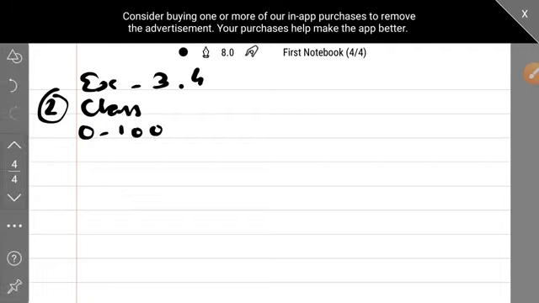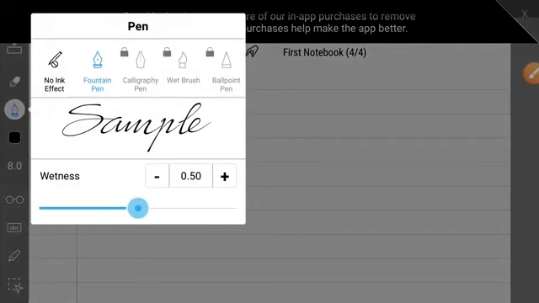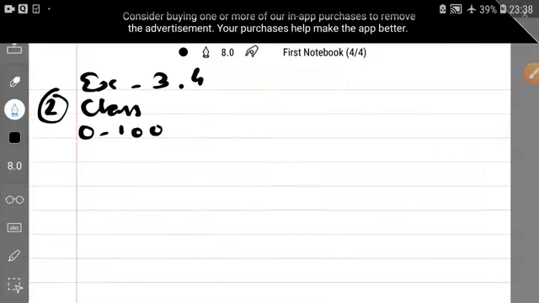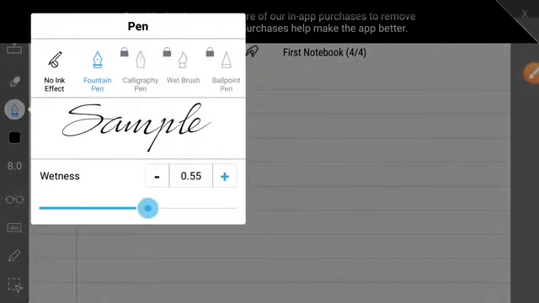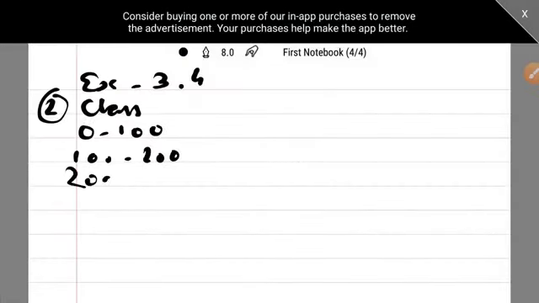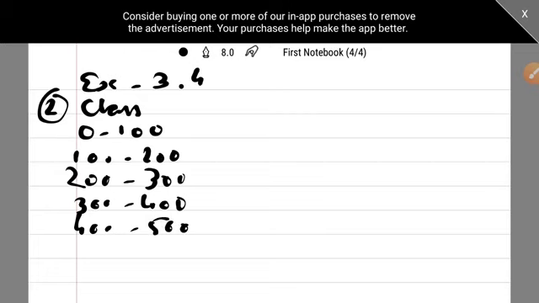Classes are 0 to 100, then 100 to 200, then 200 to 300, then 300 to 400, then 400 to 500, 500 to 600.